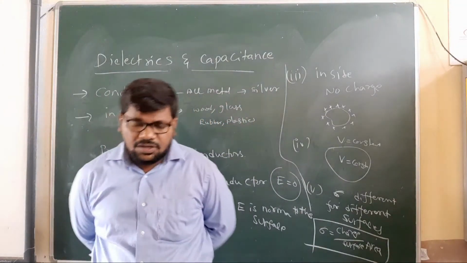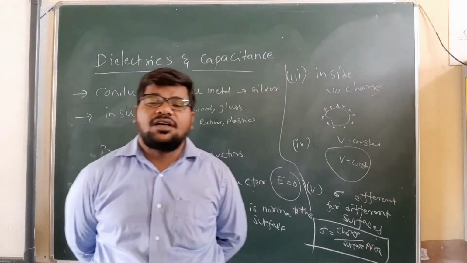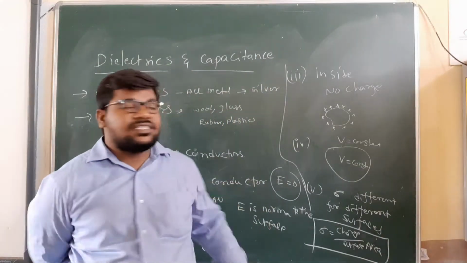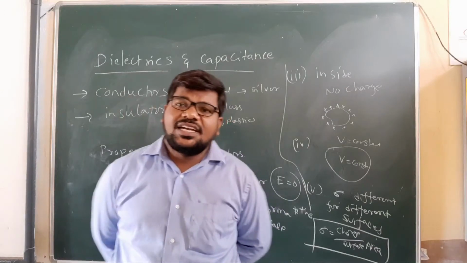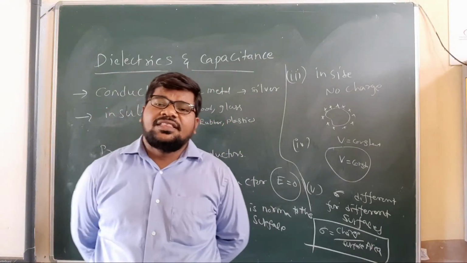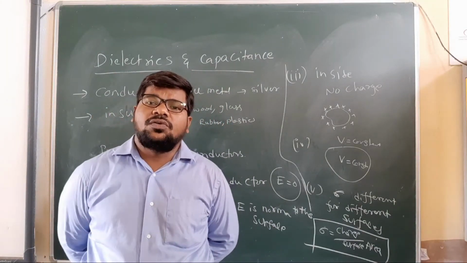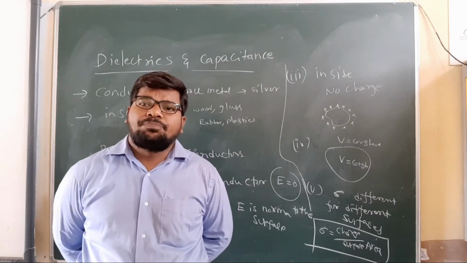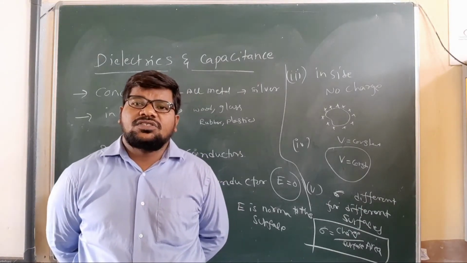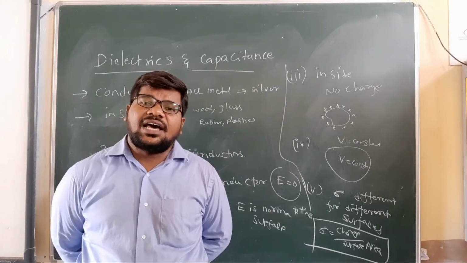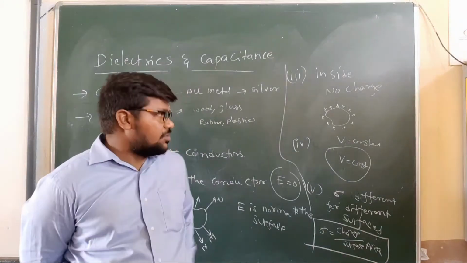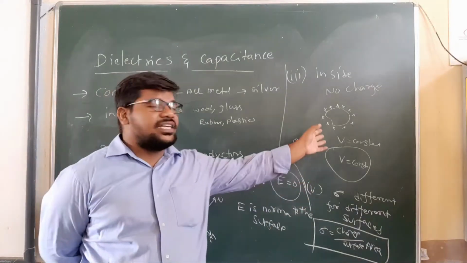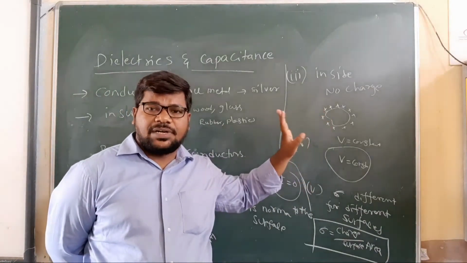Once again, the properties of a conductor. Inside the conductor, the electrostatic field is 0, E equals 0. At the surface of a charged conductor, the electrostatic field is normal to the surface, and inside the material no charge is present.